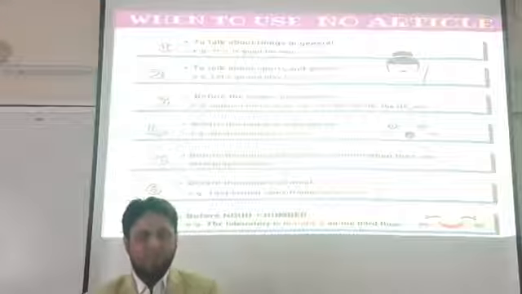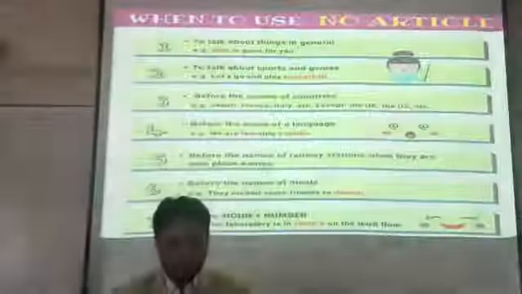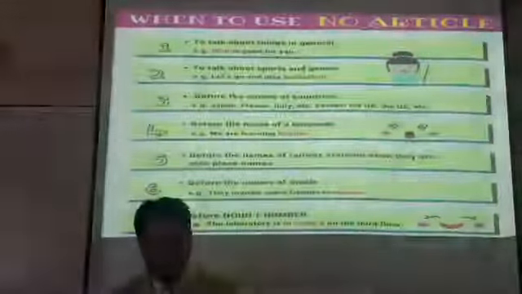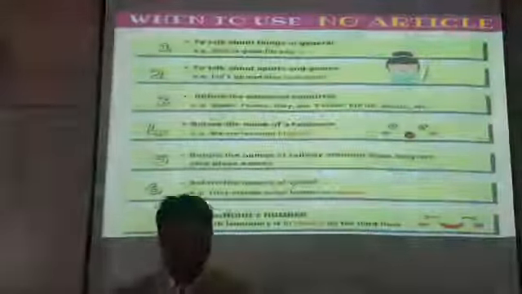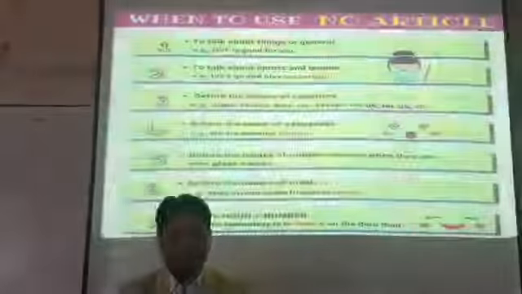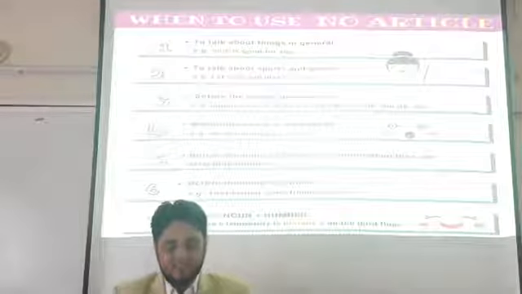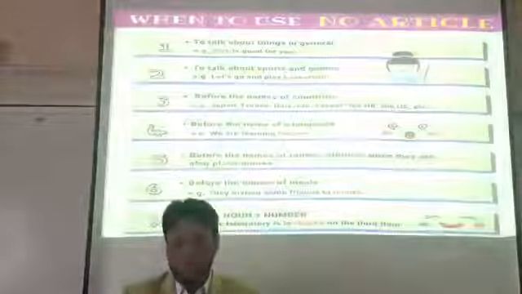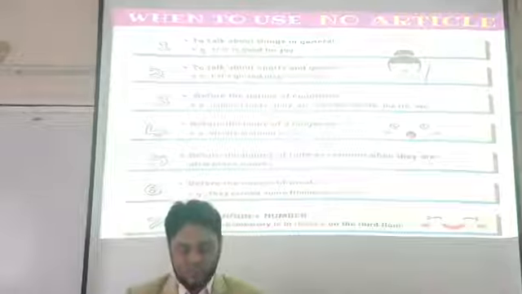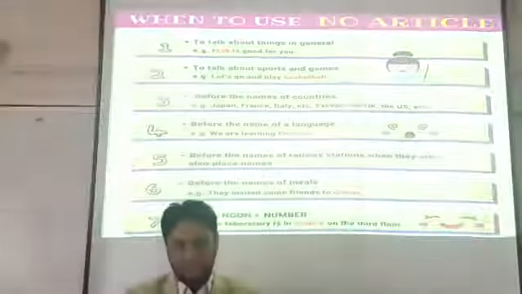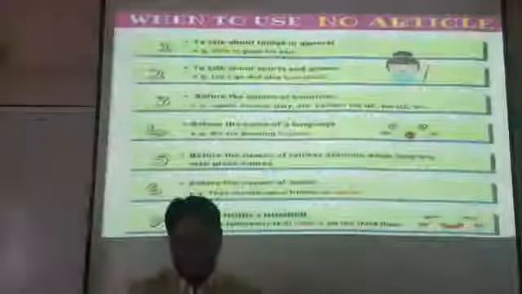And again, before the name of a language. Language means, we know, we are learning English. We shouldn't use any article before a language. Before the names of railway stations, when they are also place names. And again, before the names of meals: they invited some friends to dinner, not to a dinner or to the dinner. And before a noun followed by a number: the laboratory is in room 6. Here room is a noun followed by a number. That's why we shouldn't use any article in this case.